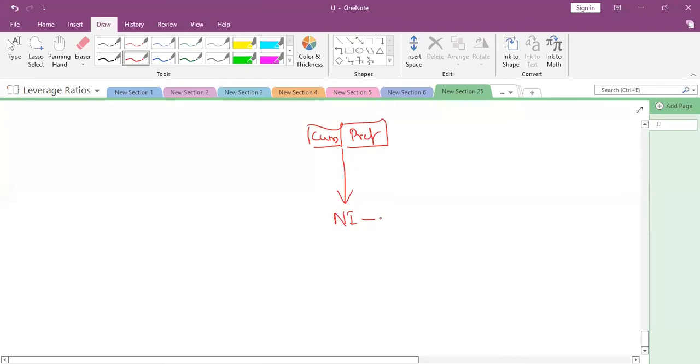Yes. We need to subtract the preference dividend for cumulative preference shares, though it is not declared. Is it clear, all of you?